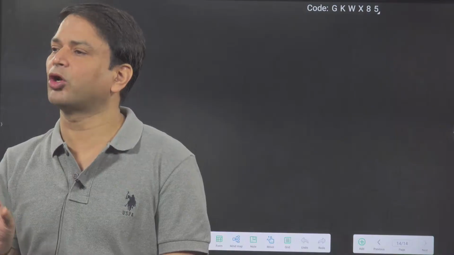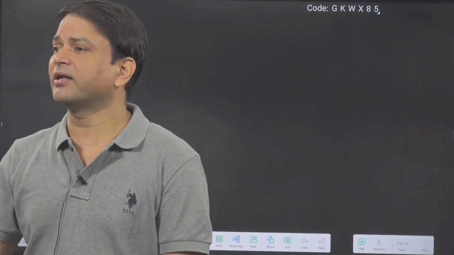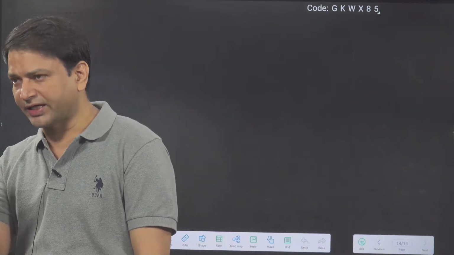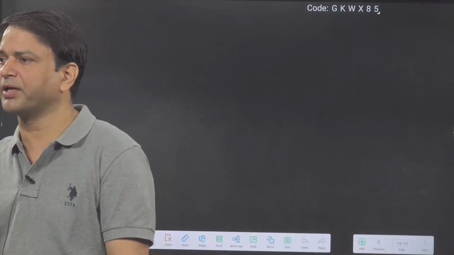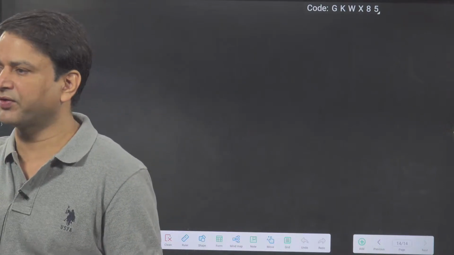Sphere. Remember that for a given volume, if the volume is fixed and equal for all bodies, then the sphere will have the minimum surface area. For the given volume, the sphere has the minimum surface area. Okay.